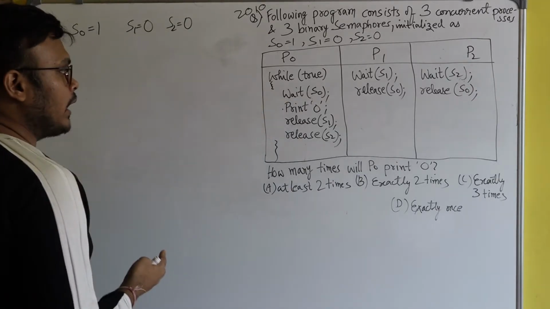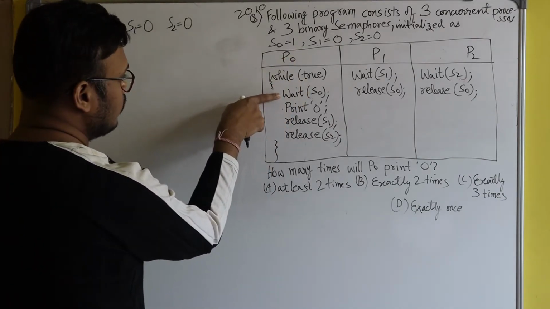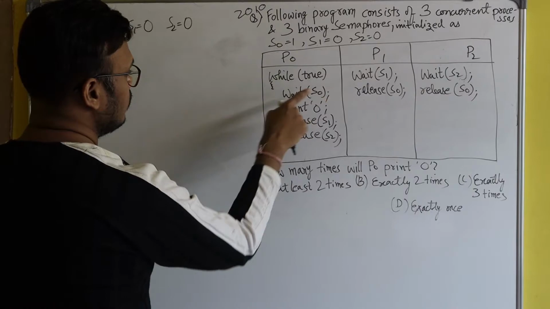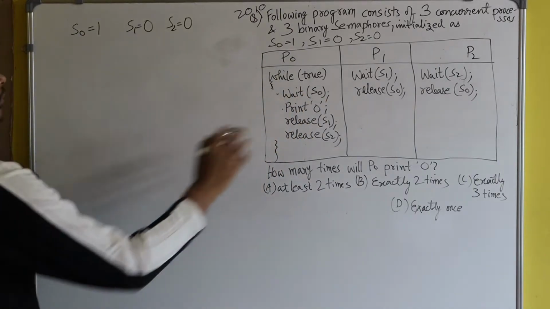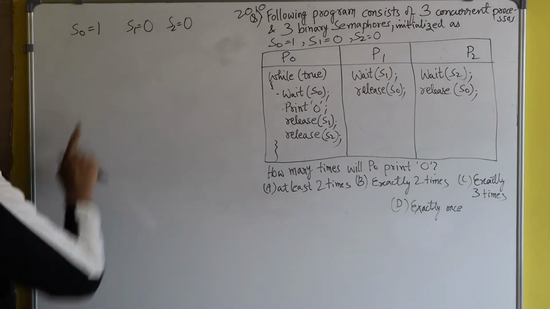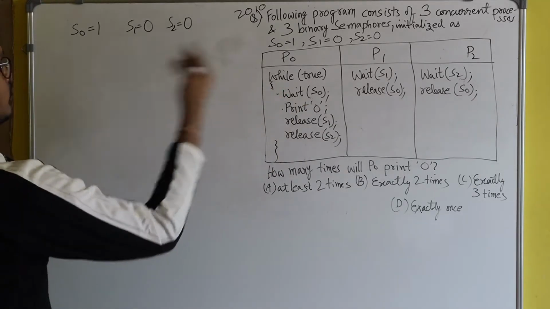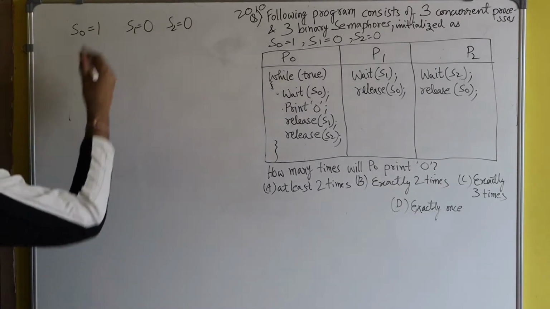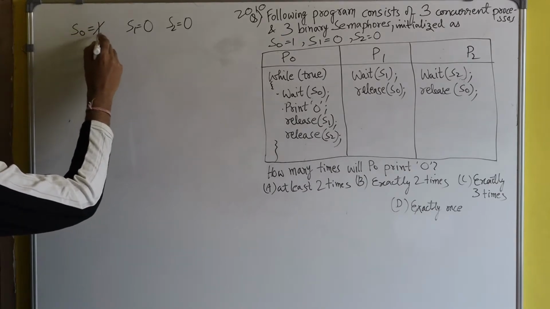I have not given line numbers, you just understand. S0 is a binary semaphore, and moreover S0 is equal to 1. So it will successfully execute the wait operation on S0, and S0 will become 0.